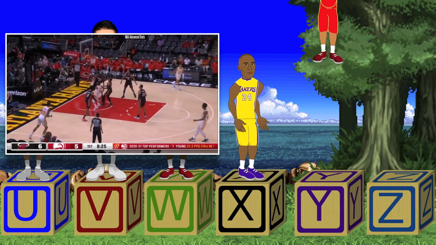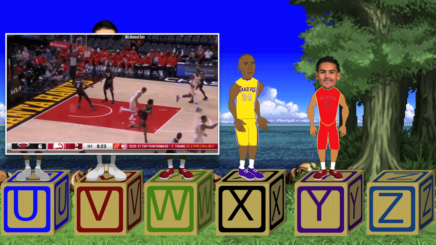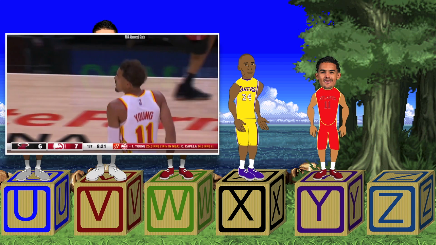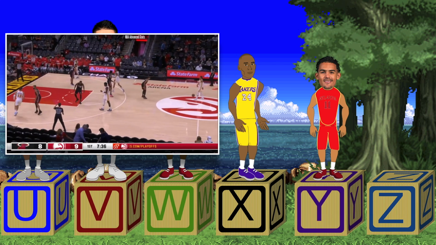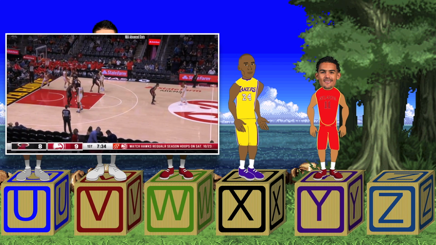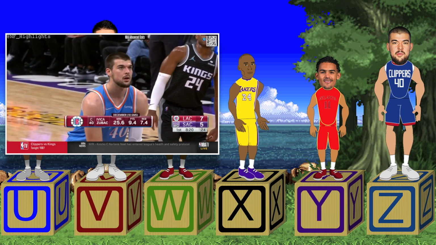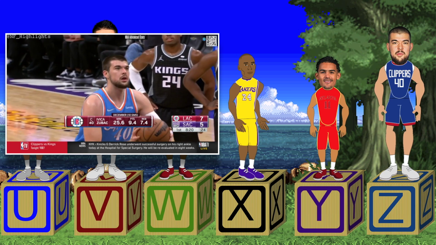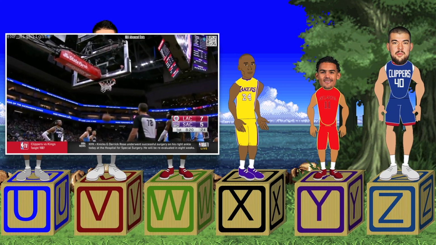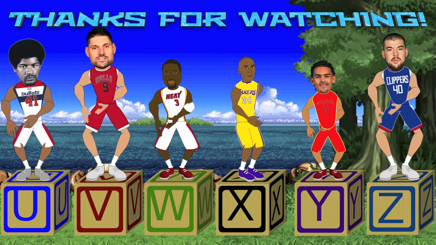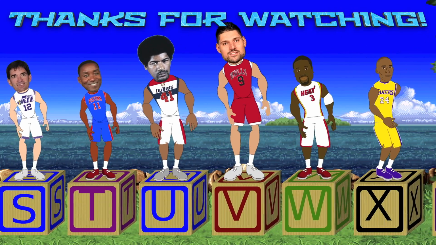Y is for Young. Trae Young is still quite young as he's only been in the league for 4 seasons. He's already putting up 27 points per game, is an All-Star, and he's not even in his prime yet. Z is for Zubac. Ivica Zubac is a solid starter for the Clippers who can give you about 10 points and 8 rebounds. So here's the best NBA player from A to Z, last name edition.